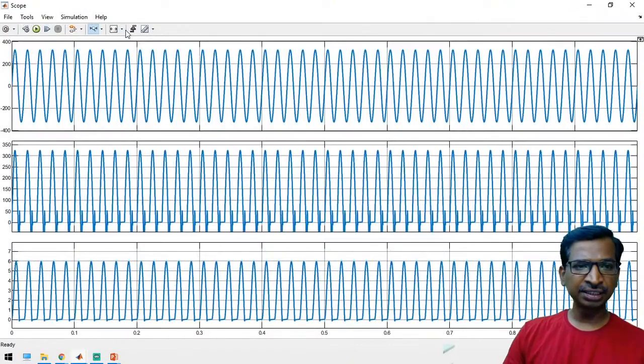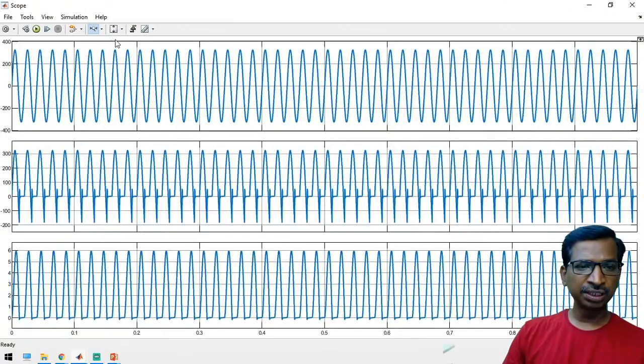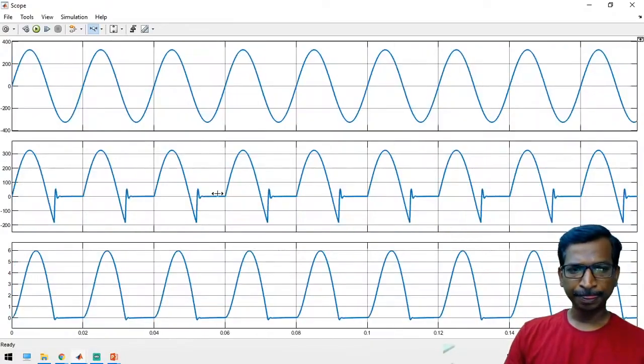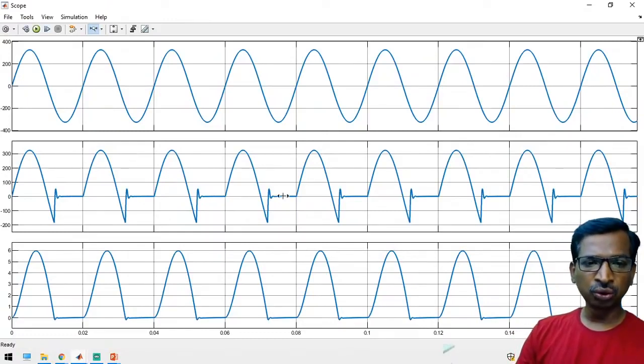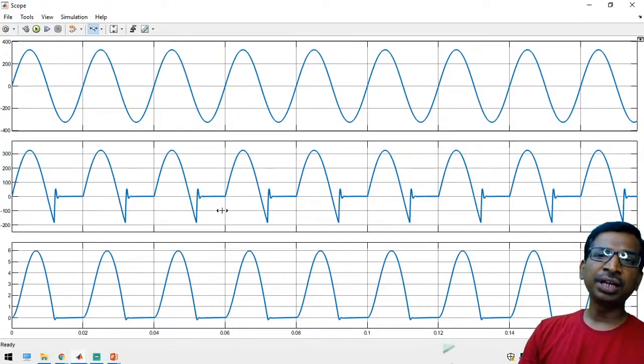See here, this is called the inductive effect. So generally this kind of negative voltage may vary, right? So that's why we have used the resistive load. To avoid these negative voltages, we have to use the freewheeling diode to overcome this issue. We can explore it one by one, so don't worry about it.